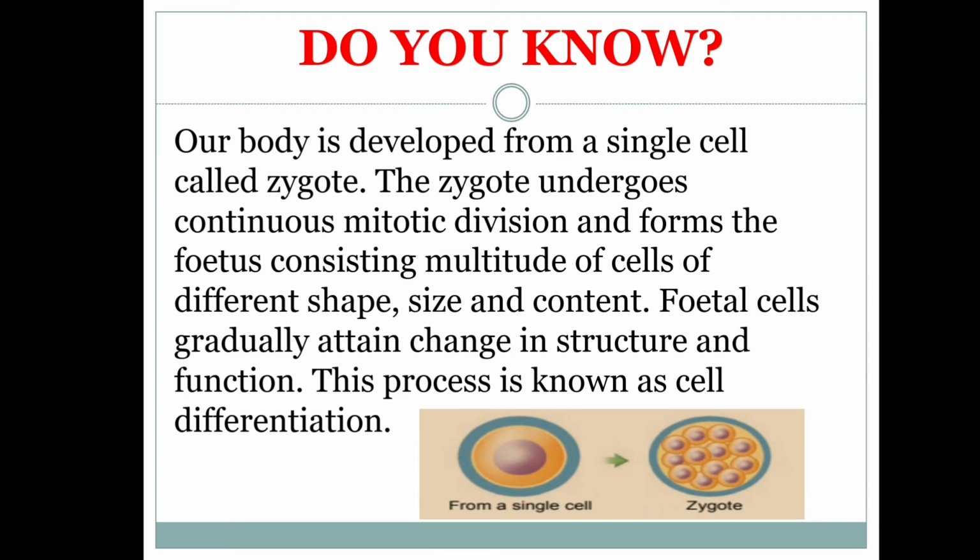So our body is developed from the single cell called zygote. This zygote undergoes continuous mitotic division, that is cell division, and it forms a fetus consisting of a multitude of cells of different shape, size and content. These fetal cells gradually attain change in structure and function. This process is called cell differentiation.